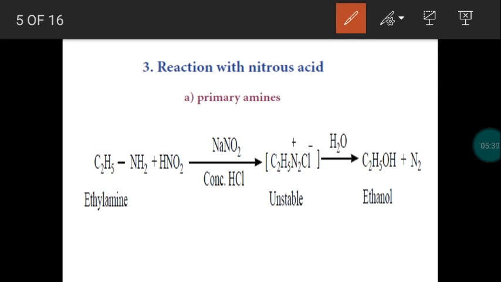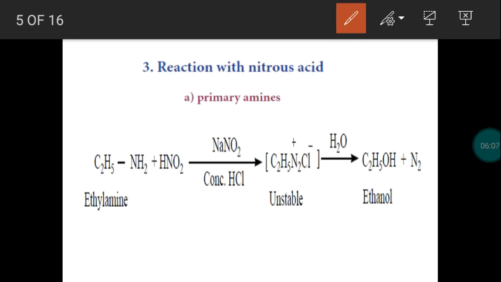A primary amine will give you alcohol. A secondary amine will give you a nitroso or substituted product. A tertiary amine will give you a quaternary ammonium salt. Due to the different products formed when amines combine with nitrous acid, based on the product obtained, we can easily identify the amine. The amine belongs to which category, primary or secondary or tertiary.